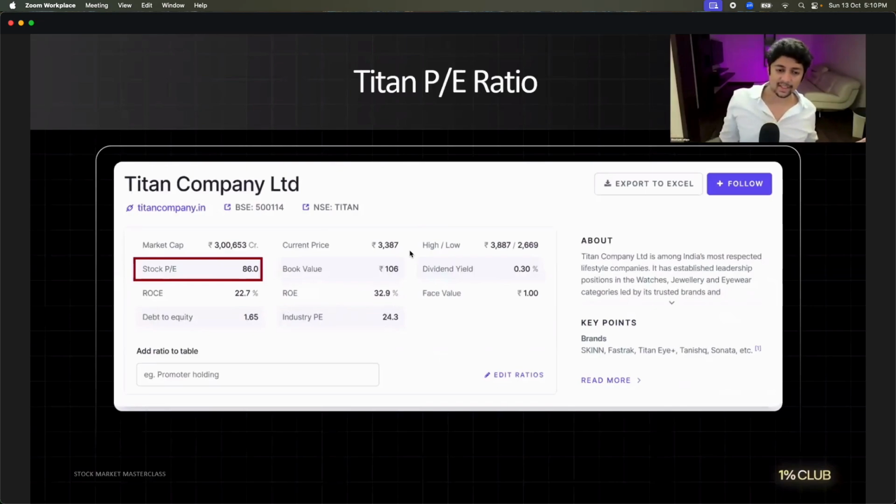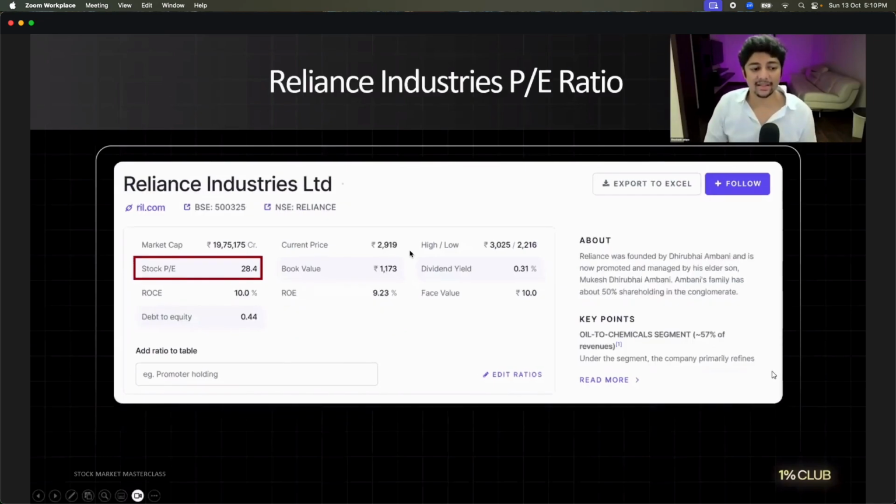It is one of the biggest companies. So if the industry average is 24, shouldn't Titan be maybe 27, 28 because it is a big company, a little premium it can take, or chalo, 30. But 86, isn't that a bit too much? 86 times earnings. Yeah, debt to equity ratio is also high. Let me take you to another example. What about Reliance Industries? Reliance Industries is trading at a stock PE of 28.